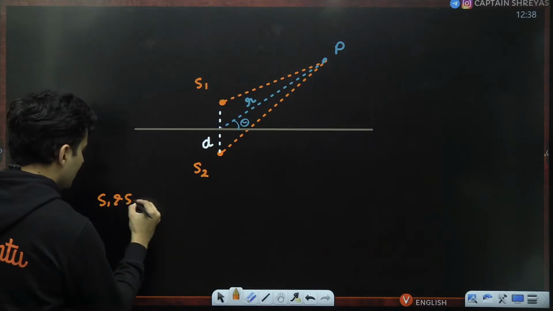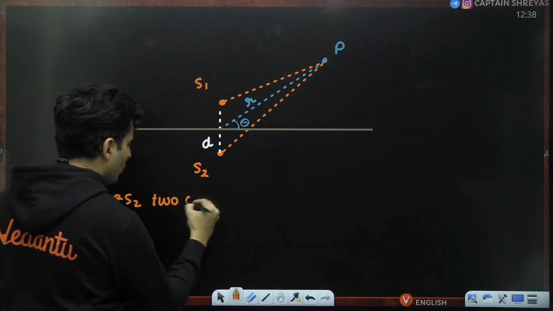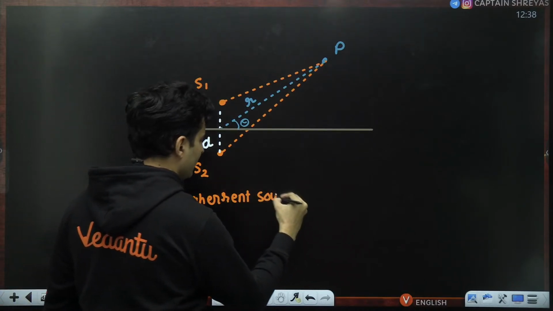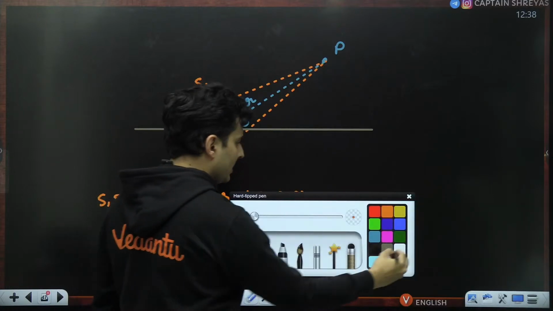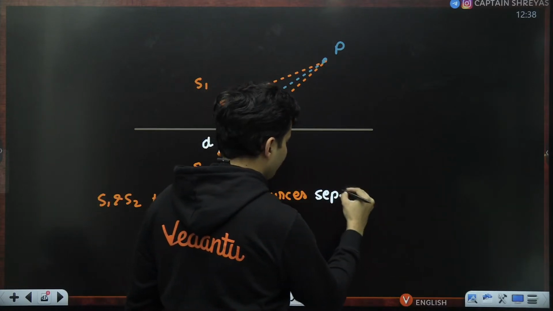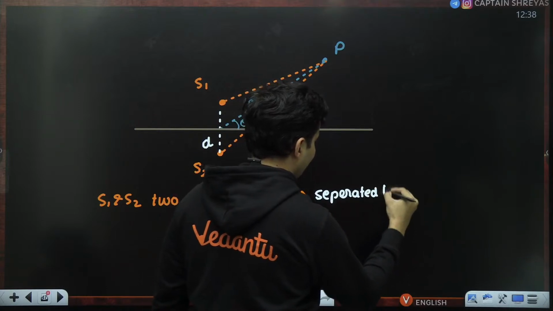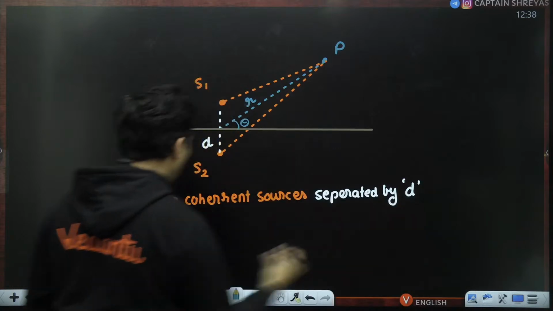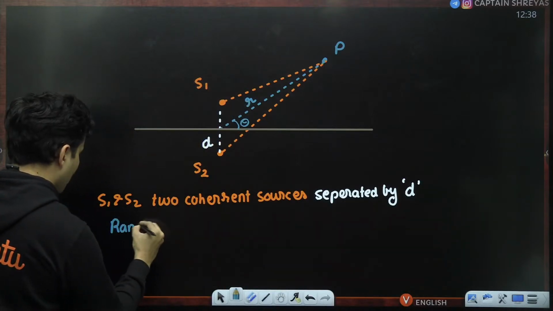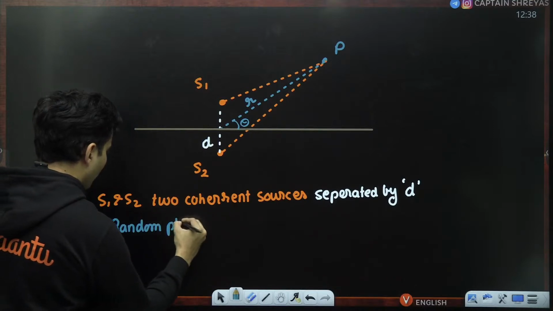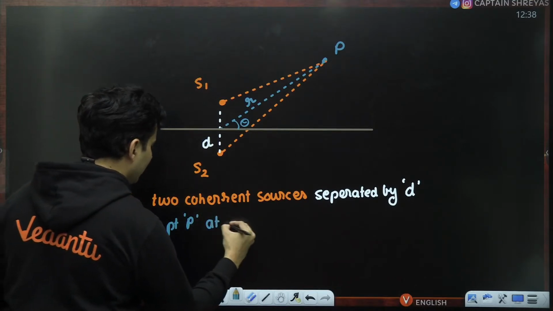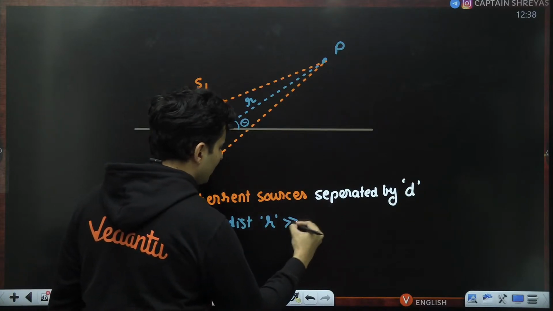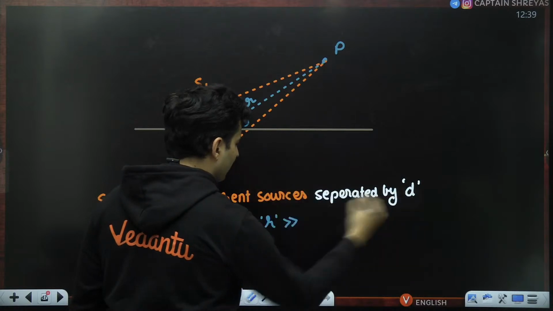S1 and S2 are two coherent sources separated by distance D, and you have taken a random point P at distance R, which is much larger than D.